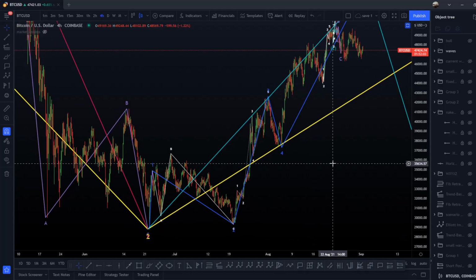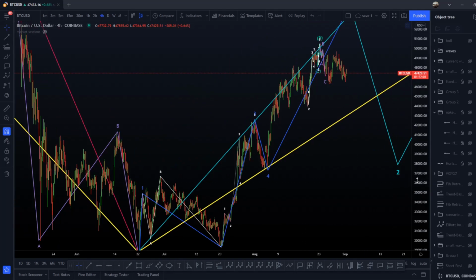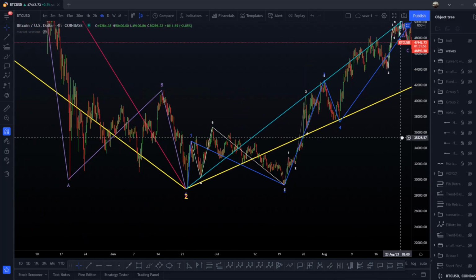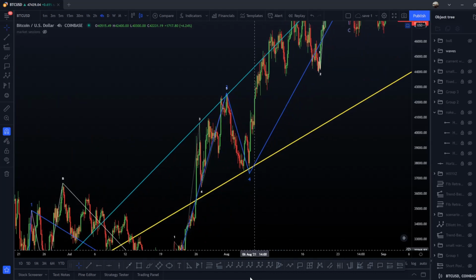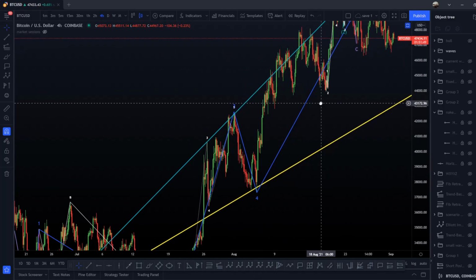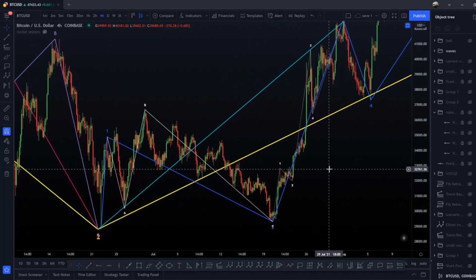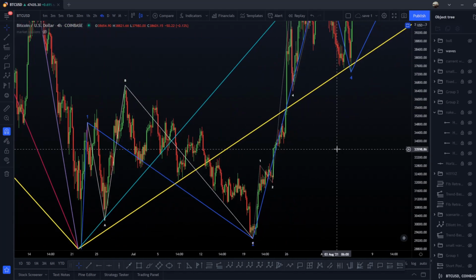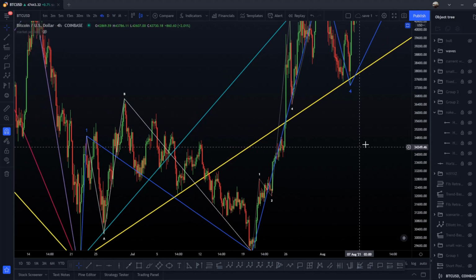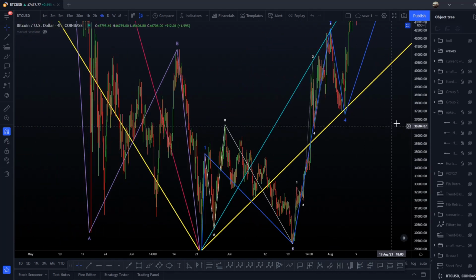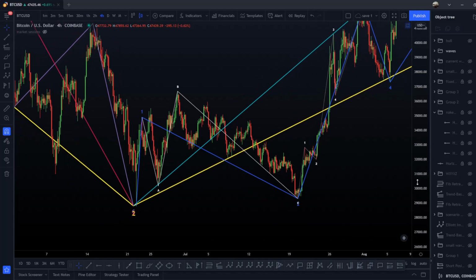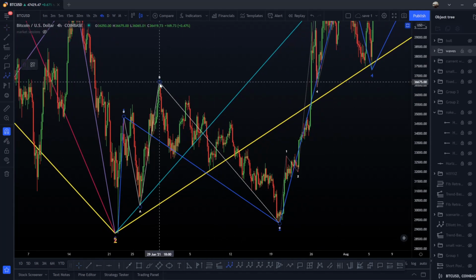People in the comment section of the previous update told me something, and I just deleted the comments because it was useless to say that. It was on these waves, I drew 5 waves, and I said it's really ugly, but we are not in this, in my opinion. They told me a wave 4 cannot break a wave 1 top. Yes, in an impulsive wave. But if you don't know the rules, please don't comment and pollute the comment section, because your comment is just going to be deleted.